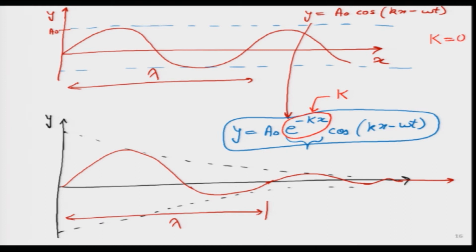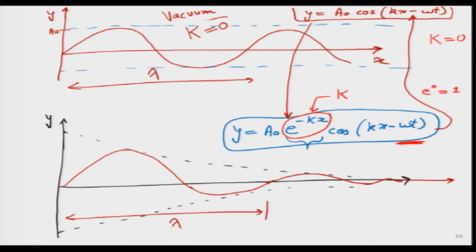Okay, then what happens? So, exponential to the power 0, we remember, is always 1, which means this bottom equation, the blue equation, turns out to be the red equation on the top. Under what condition? If k equals 0, which means when light is travelling in vacuum. There is some constant k I have not defined, but I do know that I can write it as k equals 0.